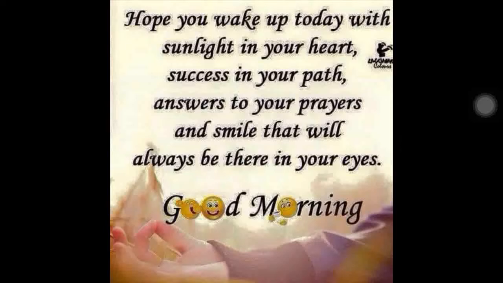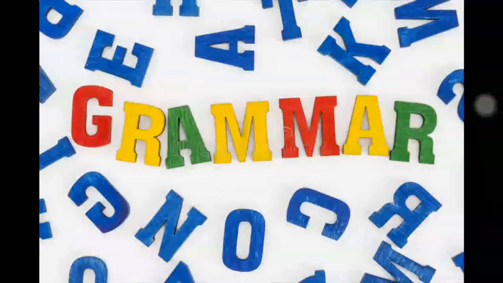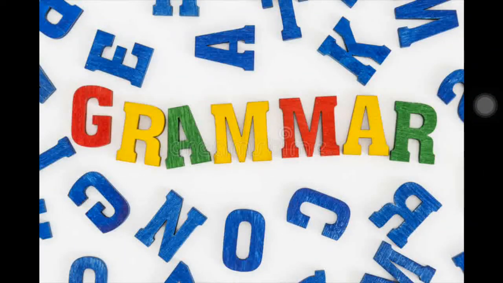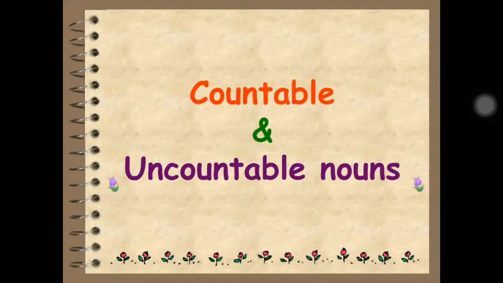Okay? Now today we are having a grammar class. I want to discuss a few topics in this grammar. So let's move on with it. First, let's start with countable and uncountable nouns. So starting, we'll discuss nouns, proper noun, then abstract noun, isn't it? So in that only, this is also one category. So what exactly is it?